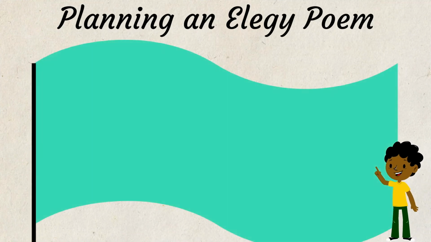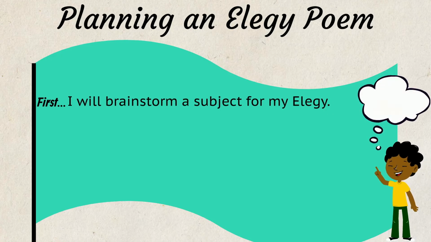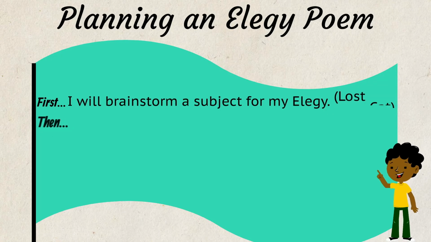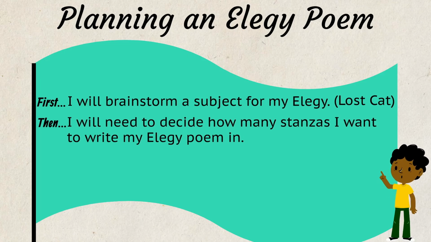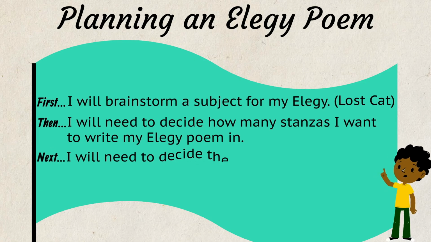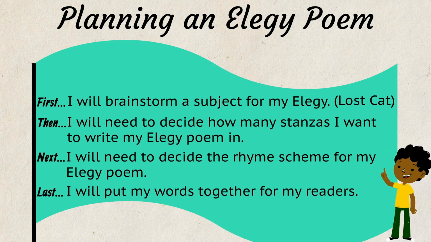Now, I will write my own elegy poem. First, I will need to brainstorm a subject for my elegy. I think I will write about my lost cat. Then, I will need to decide how many stanzas I want to write my elegy poem in. I will write my elegy in 3 stanzas. Next, I will need to decide the rhyme scheme for my elegy. Last, I will need to put my words together for my readers. Let's try it.